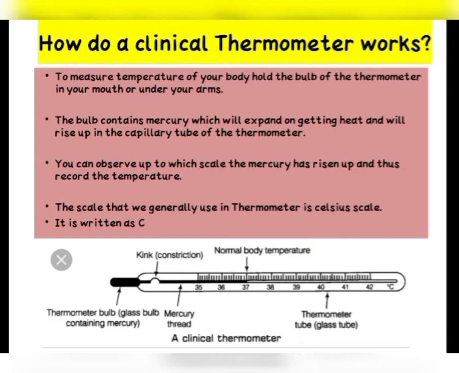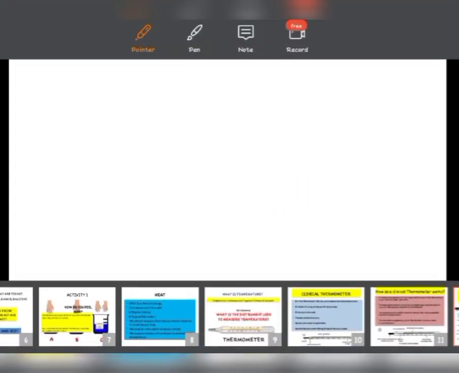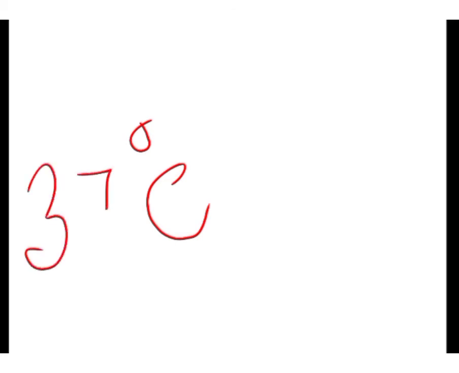Okay, and how will we write this symbol? Children, I am showing you how it is written. It is written as degree Celsius. If my body temperature is 37, it is written as 37 degree Celsius.